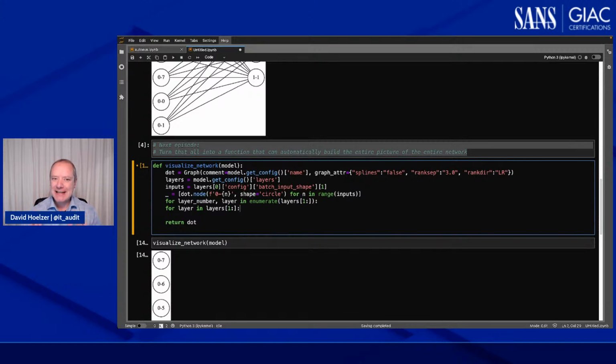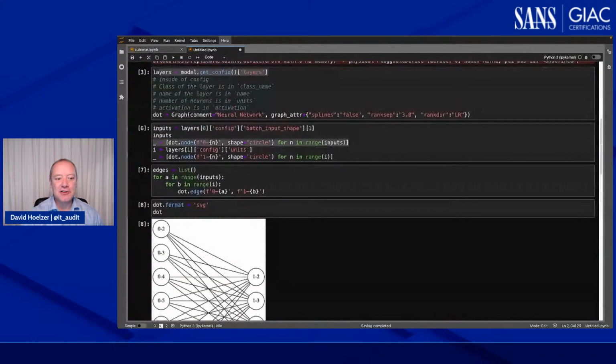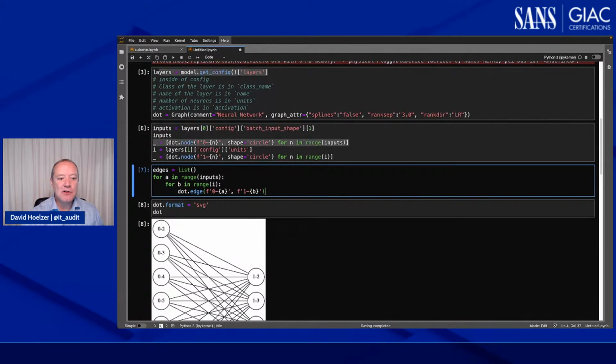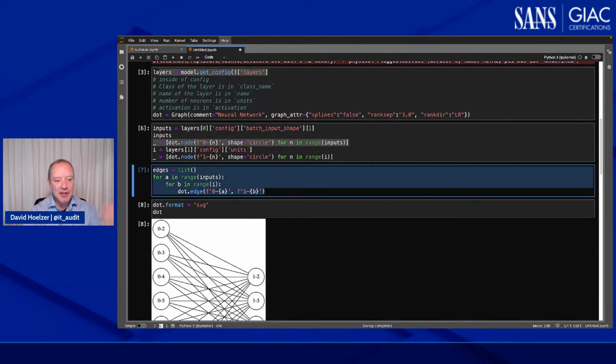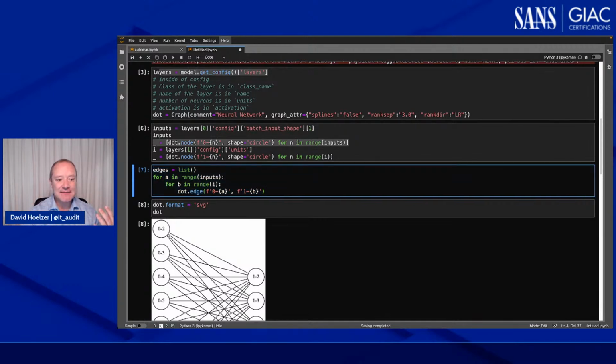But my issue is I can use that to build all of the nodes, but I need to connect the nodes together. That's going to be a little trickier to do. Now, I've actually got some code here previously that builds those connections. And you can see that the way that it does it is that it's using the names of the nodes to put those connections in. That's where these lines come from.